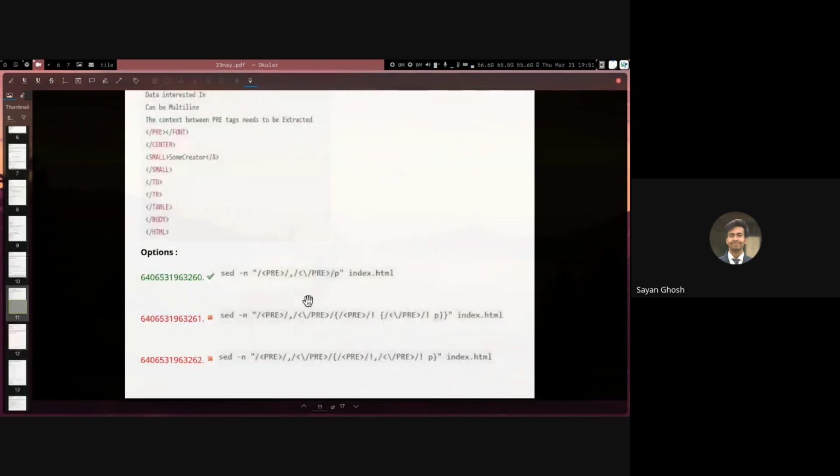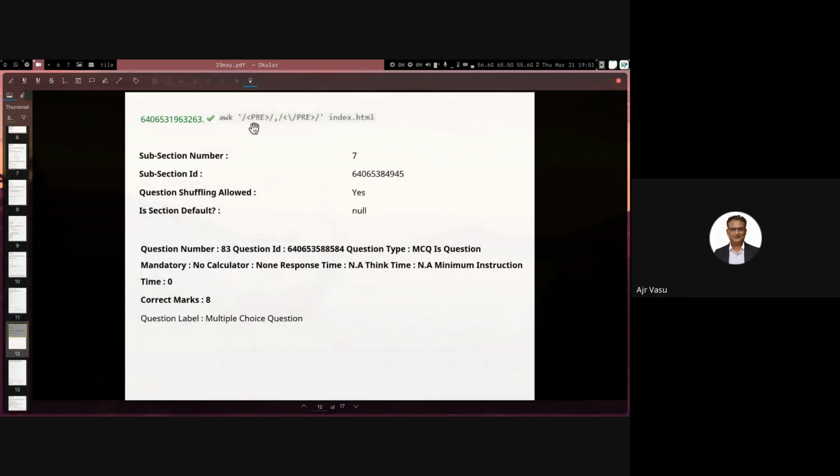And we can do exactly the same as option 1 using awk also. So the same syntax.